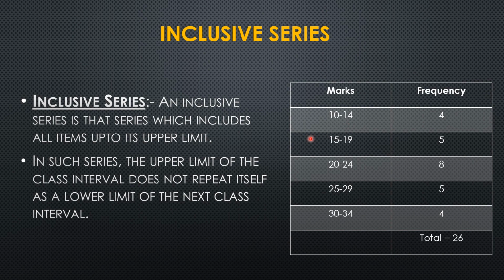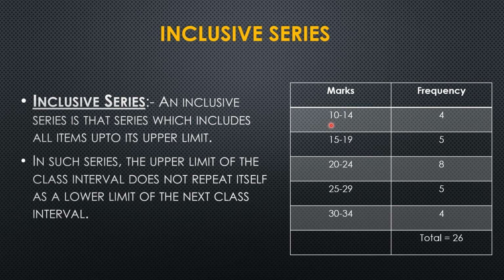As we have seen in exclusive series, it was 10 to 15, 15 to 20, all these things were there. But here in the inclusive series, there is no repetition. Like in the first class, it is mentioned as 10 to 14. Next class, no repetition, it is 15 to 19. Again, the next one is 20 to 24. So we can see that there is no repetition of marks over here.